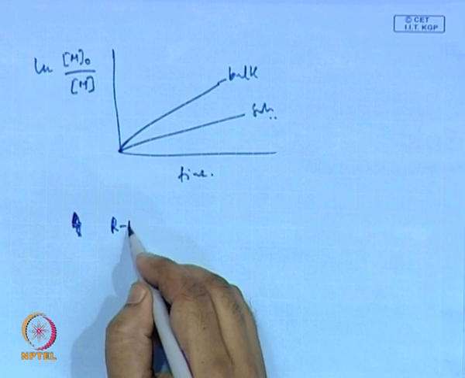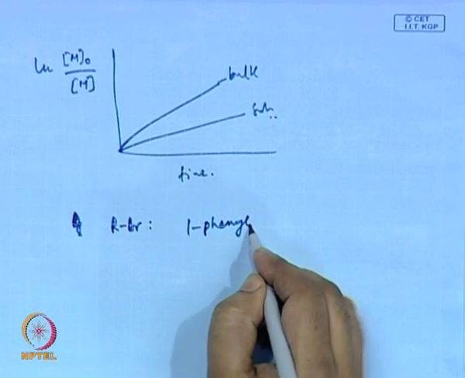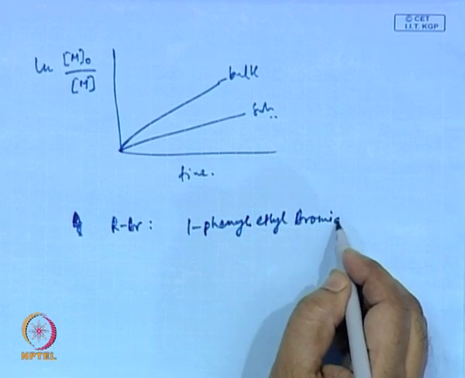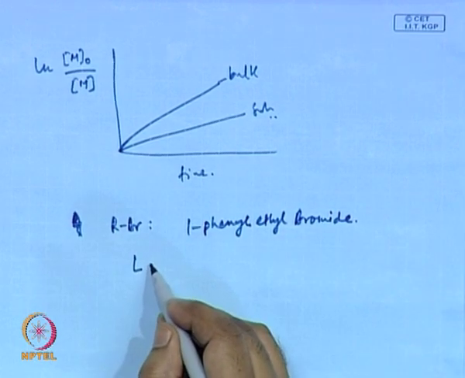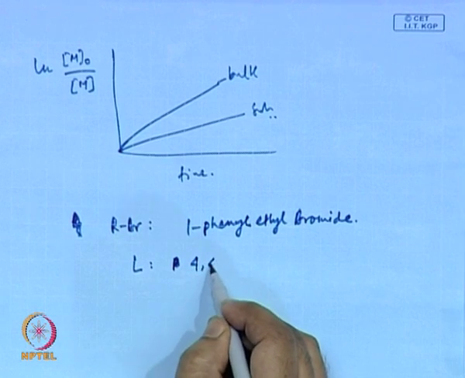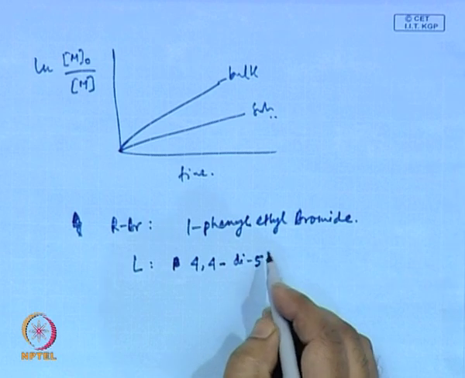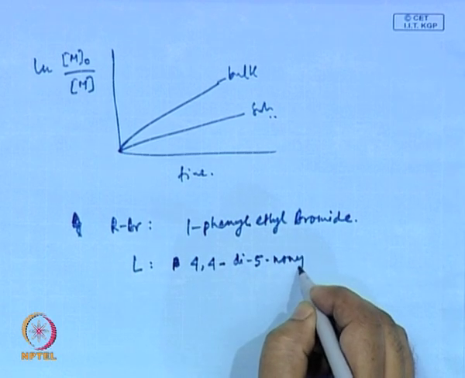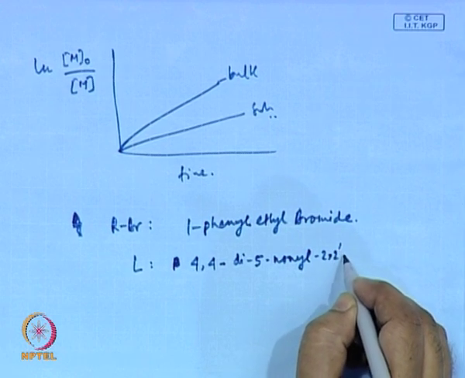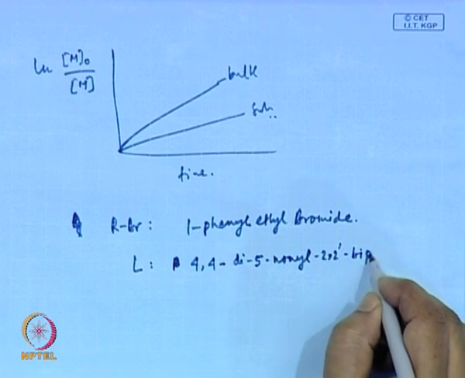Example of RBR is 1-phenylethyl bromide, and the ligand is 4,4-di-5-nonyl-2,2'-bipyridine.